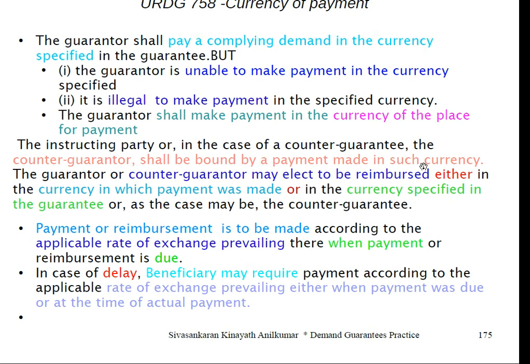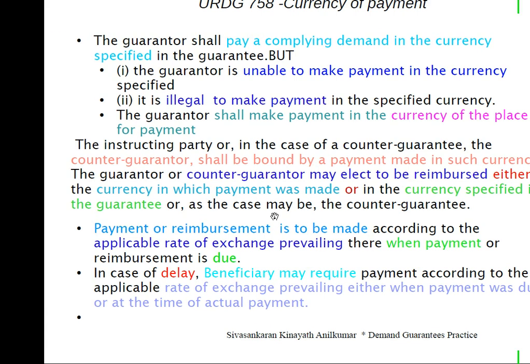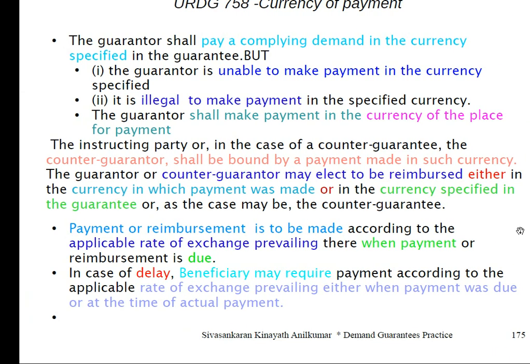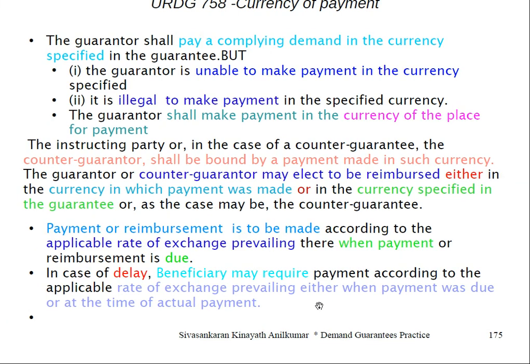A counter guarantor shall be bound by payment in such a currency. Which currency? The currency of the place of payment and not the currency of the guarantee. The counter guarantor and the issuer are bound by such currency. But the counter guarantor or the guarantor may elect to be reimbursed either in the currency in which payment was made or in the currency specified in the guarantee.